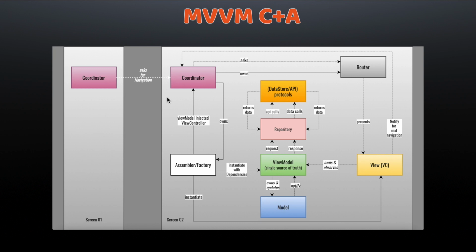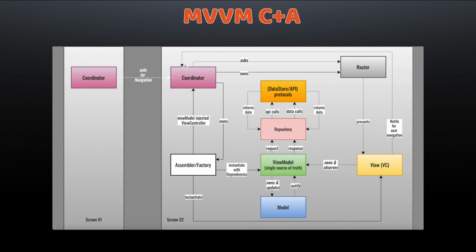So the responsibility of the coordinator is to manage the navigation flow of your application. Now pay attention to the router part also. The navigation responsibility gets completed with the help of the router. The coordinator controls, or you can say manages, the navigation flow of your application, and the router is responsible for doing the actual navigation. So whenever any navigation needs to be performed in MVVM C+A architecture, your view controller notifies its dedicated coordinator.